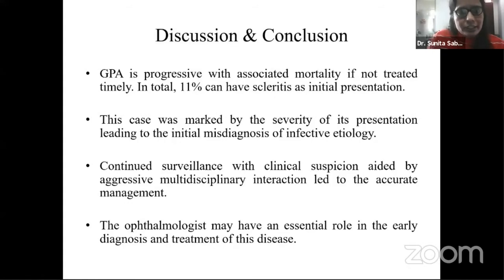Granulomatosis with polyangiitis is progressive, with associated mortality if not treated timely. In total, 11% of patients can have scleritis as the initial presentation. This case was marked by the severity of its presentation, leading to its initial diagnosis of infective etiology. Continued surveillance with clinical suspicion, aided by aggressive multidisciplinary interaction, led to accurate management, and the ophthalmologist may have an essential role in the early diagnosis and treatment of this disease.